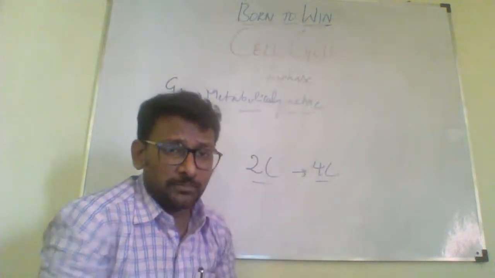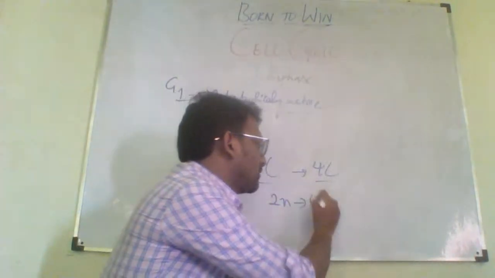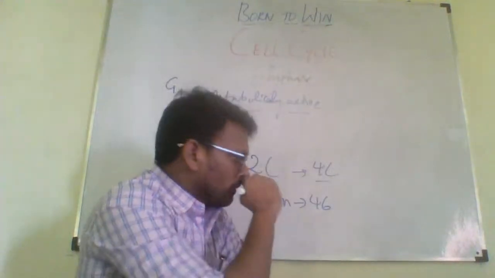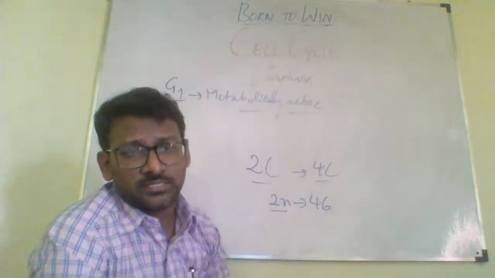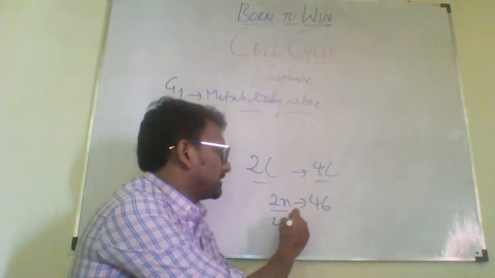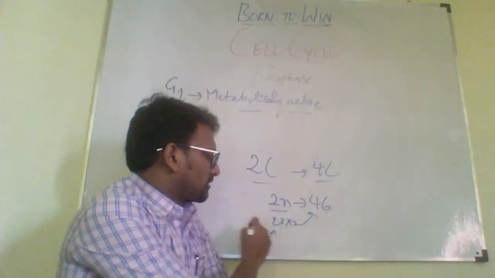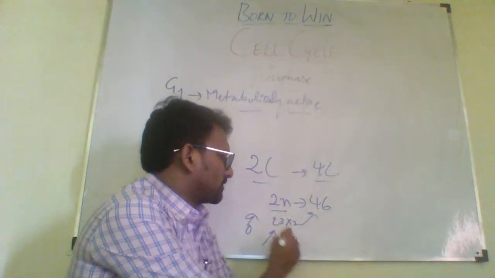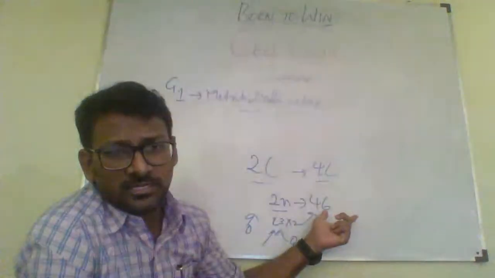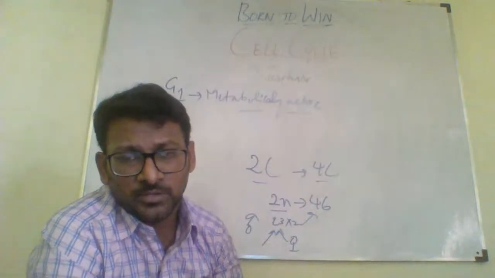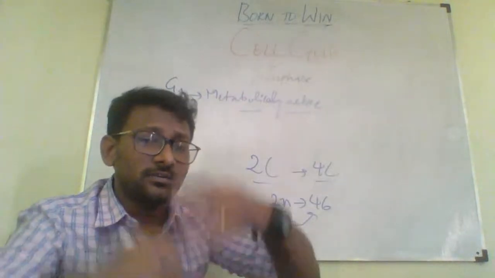For example, our diploid human cells would possess 46 chromosomes, right? So this is ploidy, right? How many sets do we have? Two sets. It means 23 into 2. 23 pairs of chromosomes we have, and one set we got from the father's side, and one set we got from the mother's side. Do you agree? Are you understanding? So these chromosomes are collectively called diploid, and 46 chromosomes are there. So in G1 phase, the 46 chromosomes would be 46 chromosomes, but the content would be doubled.